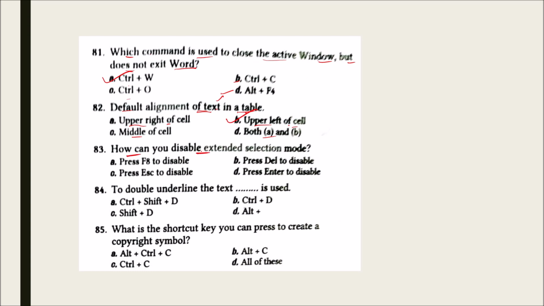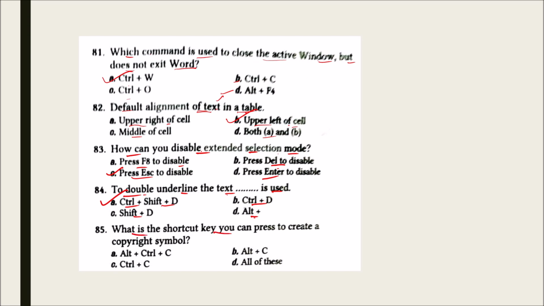How can you disable extended selection mode? Press F8 to disable, press delete, press escape and press enter. And the correct option in this case is press escape to disable. To double underline the text, which shortcut is used? Control plus shift plus D, Control plus D, shift plus D and Alt plus D. And the correct answer for this is Control plus shift plus D.